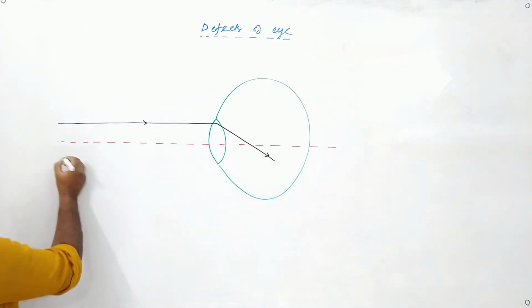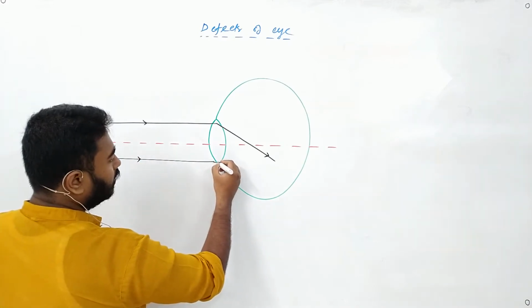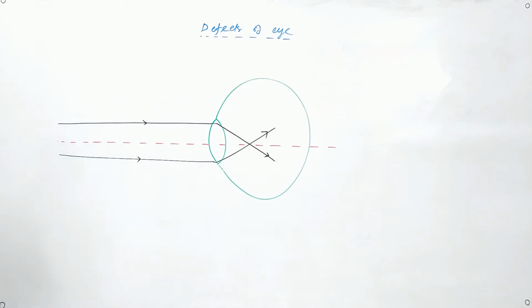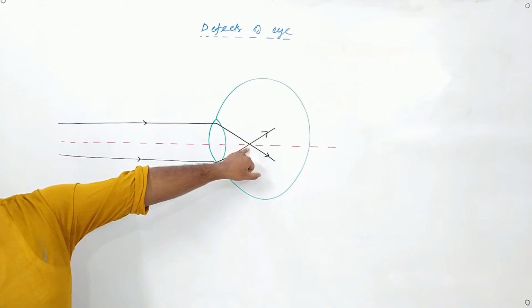It can also happen that a ray of light may come parallel and pass in this direction. Now the two rays are intersecting at this point.